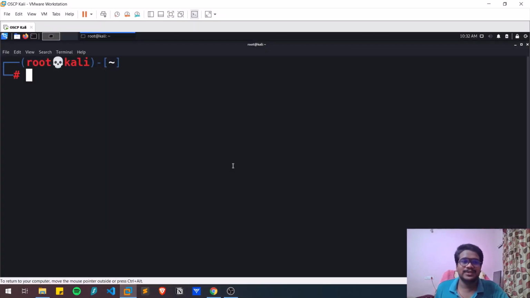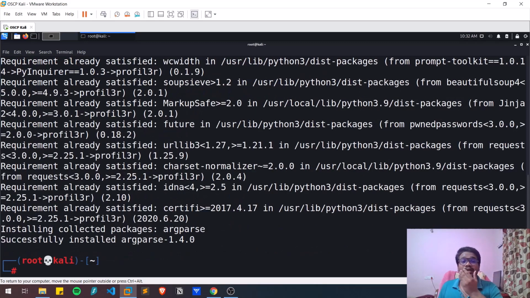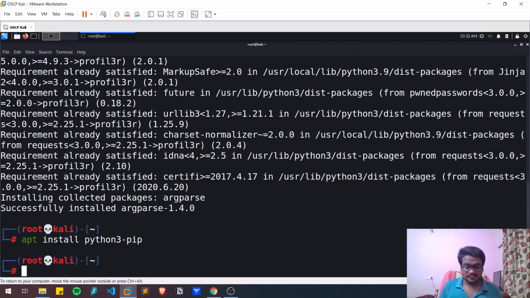So I'm going to use Kali Linux because that's what most people in cyber security use. Correct me if I'm wrong. As always, make sure you have your Python 3 installed as well. So the command is simple: apt install python3-pip. If you are not a sudo or root user, provide sudo in the front as well, and you are done.